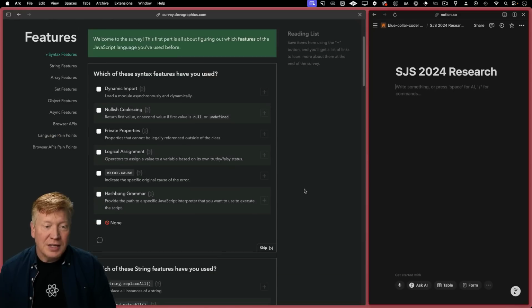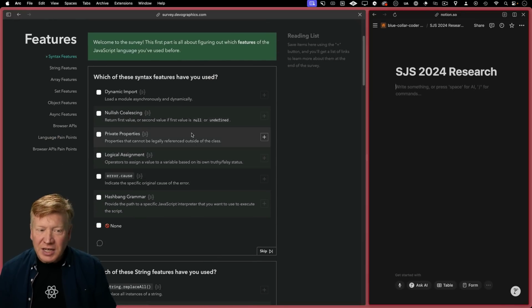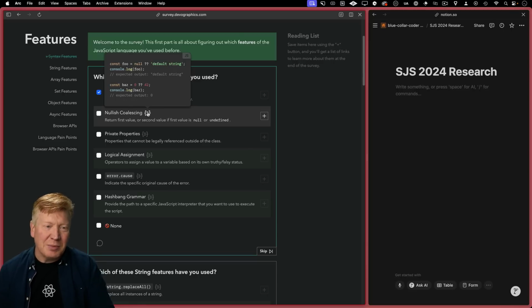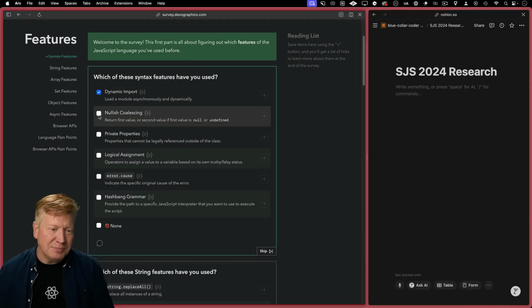All right, so right up at the top, which syntax features have I used? Dynamic import, sure, use that. Nullish coalescing, so it's nice to be able to just drop in here and make sure that I understand exactly what they're talking about, as well as for you. Nullish coalescing is not the greatest named feature, but the question mark question mark, yeah, that's fantastic. I use that a lot.